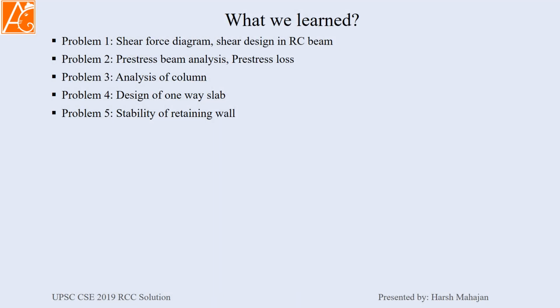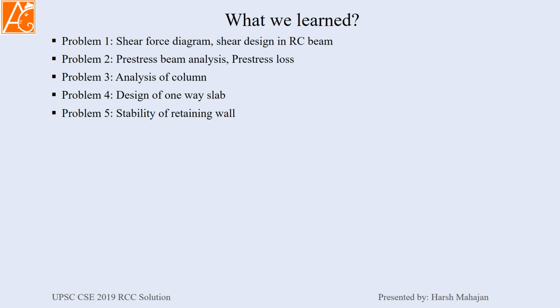What we learned today. Problem number 1, we brushed up shear force diagram and shear design in the reinforced concrete beam. Problem number 2, we have seen the pre-stressed beam analysis and pre-stress loss and the cases, how to consider it. Problem number 3, analysis of column. We saw how to calculate the axial load carrying capacity of a column.